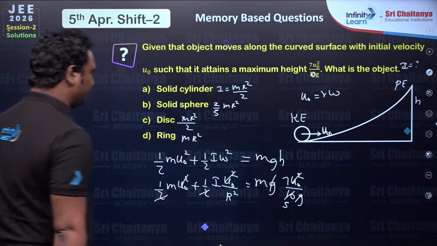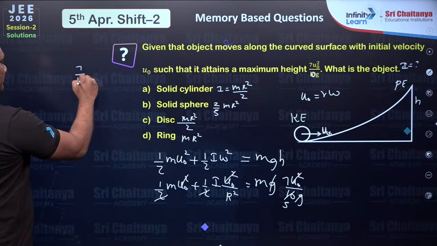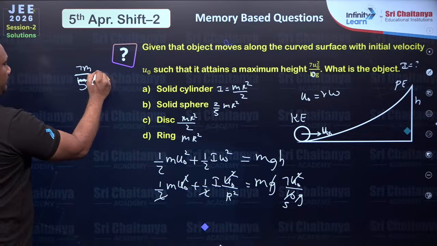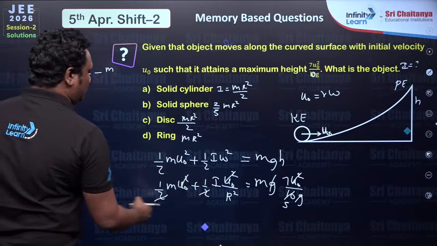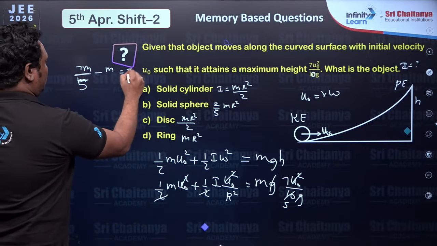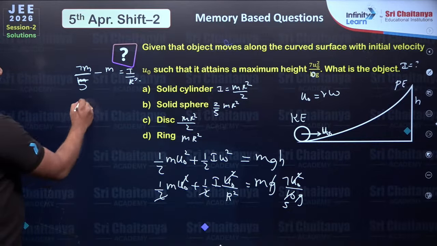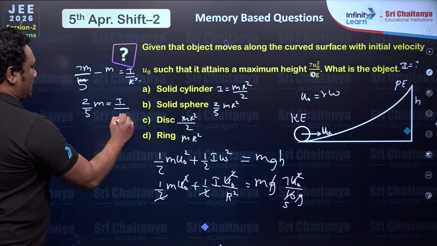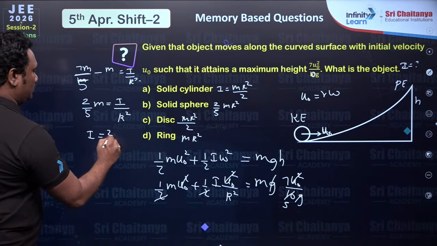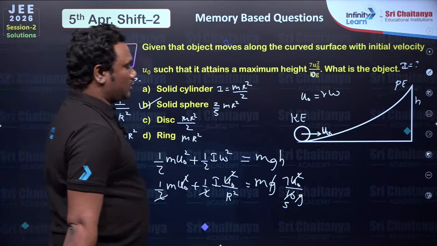So 7 m by 5 minus m is equal to I by r square. So 7 by 5 minus 1 will become 2 by 5. 2 by 5 m is equal to I by r square. So finally I is equal to 2 by 5 m r square, therefore solid sphere.